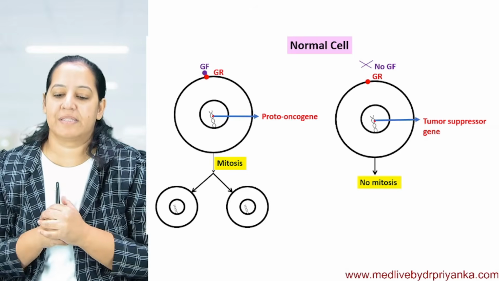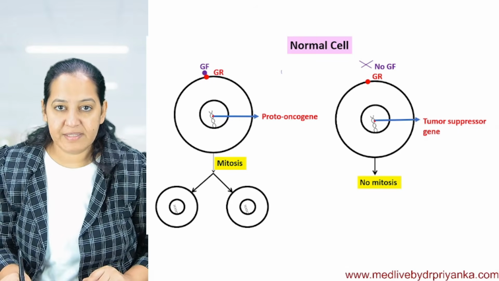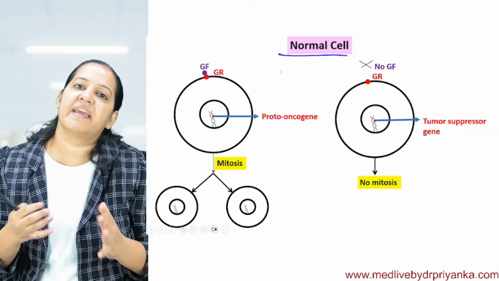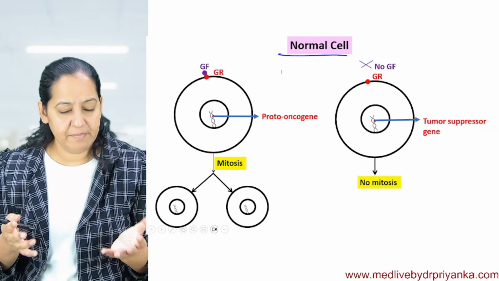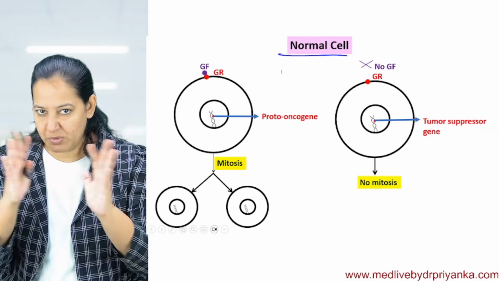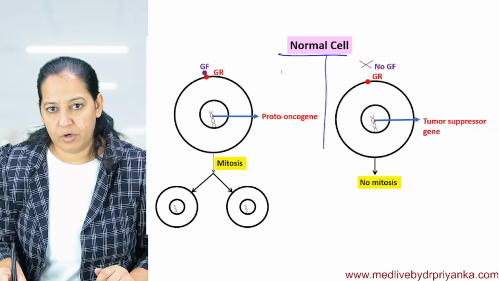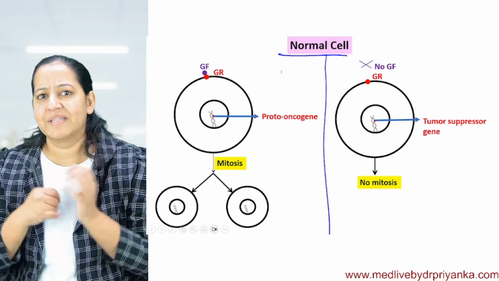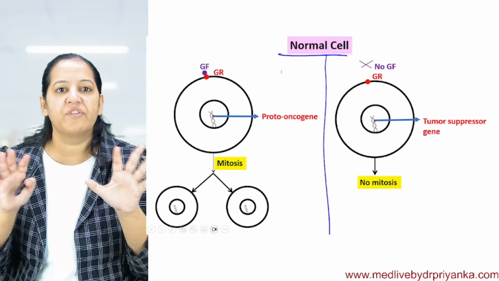First, you see this is a normal cell. If you understand the normal cell, then only you will be able to understand the cancer cell. Can you see this is a normal cell? So, ma'am, why is this cell normal? Let me explain the two scenarios. I have shown you two scenarios for the normal cell. Both are normal cells. What is the difference between the two scenarios?